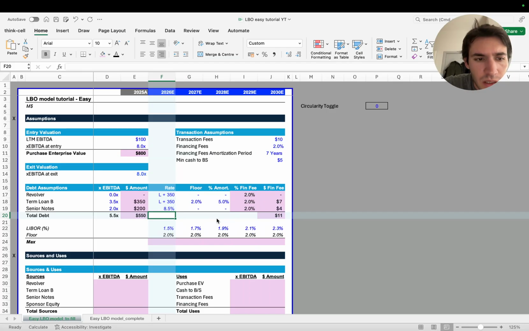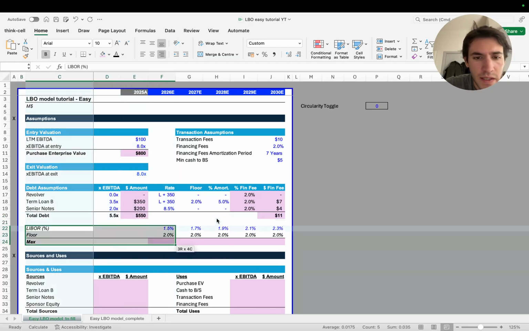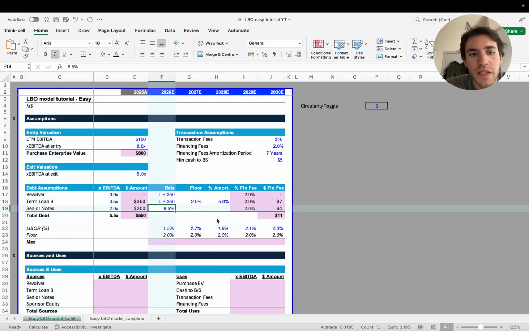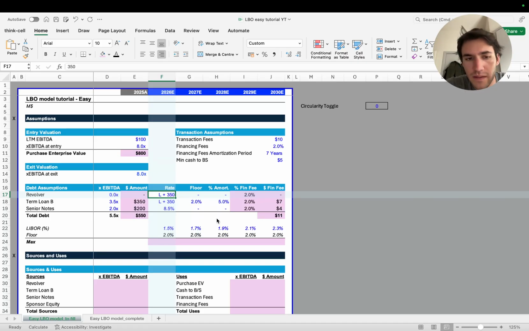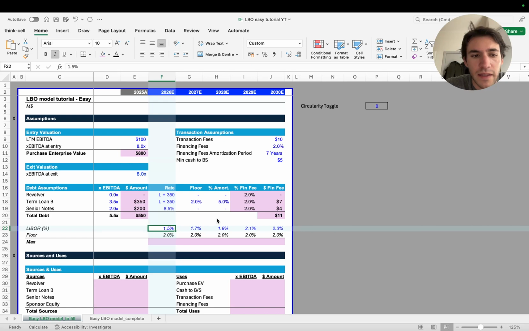Now, let's look at this section here. This is the LIBOR curve. The LIBOR curve is like a reference rate on top of which you put a spread. So you're going to say that the revolver is going to have an interest rate which is the LIBOR curve plus 350. Now, 350 to get the percentage is basically 3.5%. If it's 400, it's 4%. If it's 500, it's 5%. So this is the spread, and then you're adding it on top of the LIBOR curve.